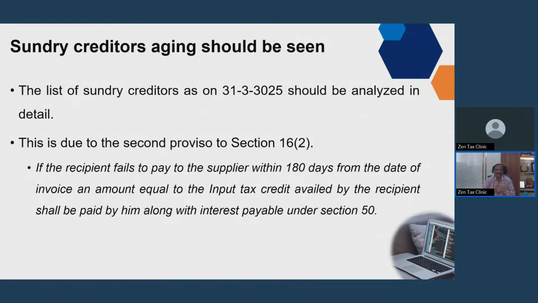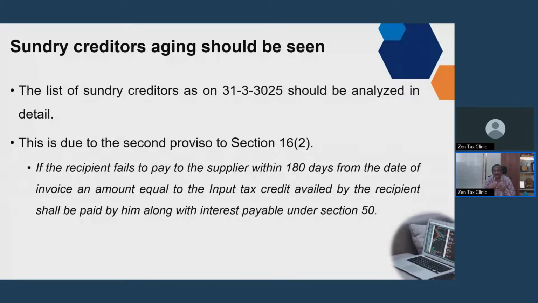That ITC on the goods purchased or services provided by them has to be reversed. This is an important criterion. And also the 180 days starts from the date of invoice, not from the date on which you receive the goods. So that is also immaterial. From the date of the invoice, you have to make the payment within a period of 180 days, failing which you have to reverse the ITC.